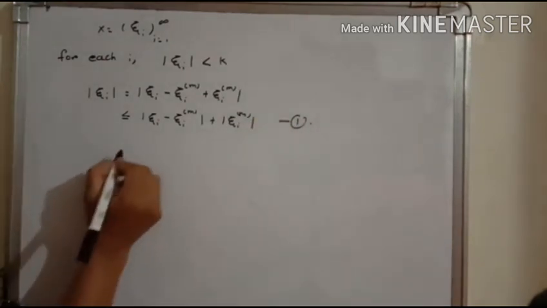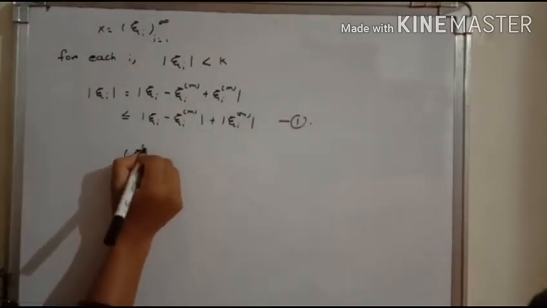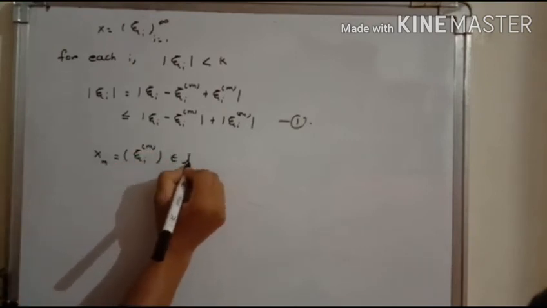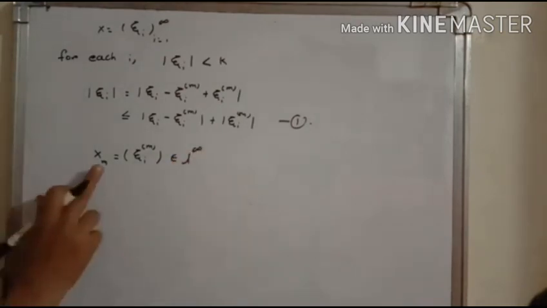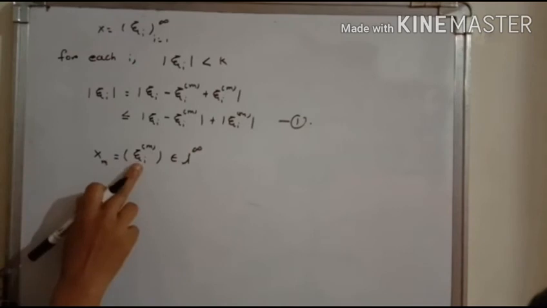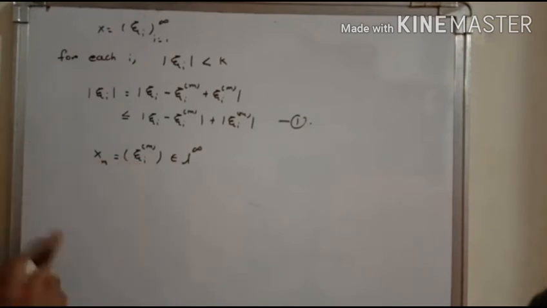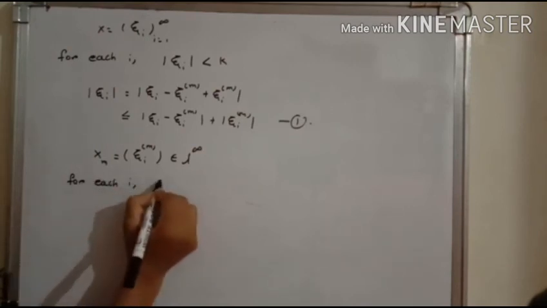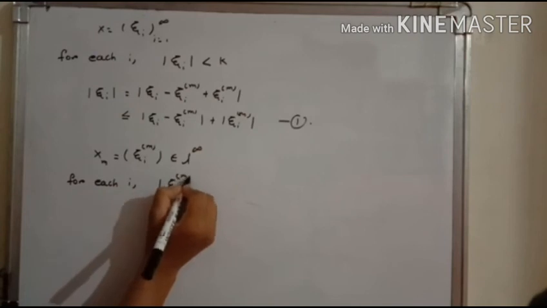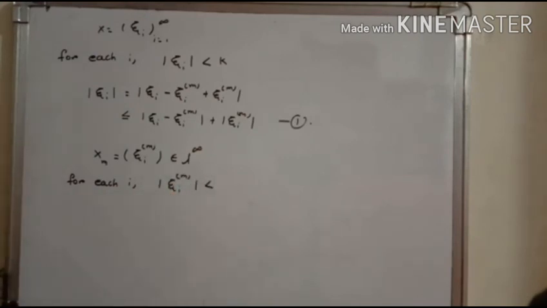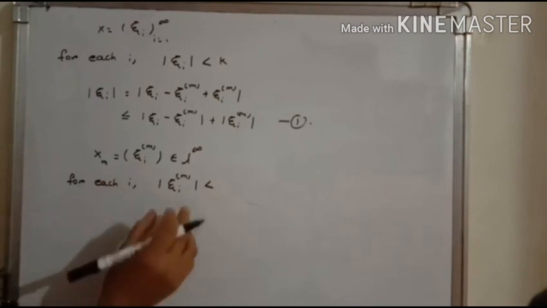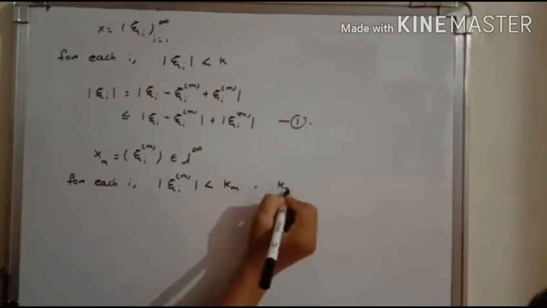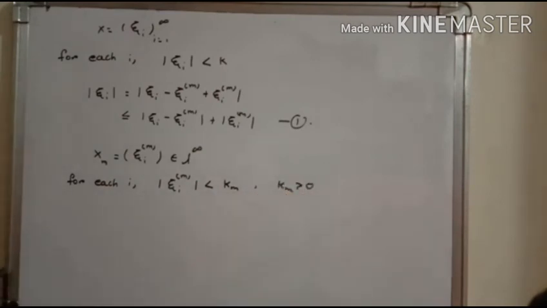As we know, the sequence xi^i_m equals the sequence x^m, and it is an element of L infinity. x^m is an element of L infinity. That means this is a bounded sequence. It is a bounded sequence means for each i, the modulus of xi^i_m is less than a fixed real number, and therefore we say that the modulus of xi^i_m is less than k_m, where k_m greater than 0 is a fixed real number.